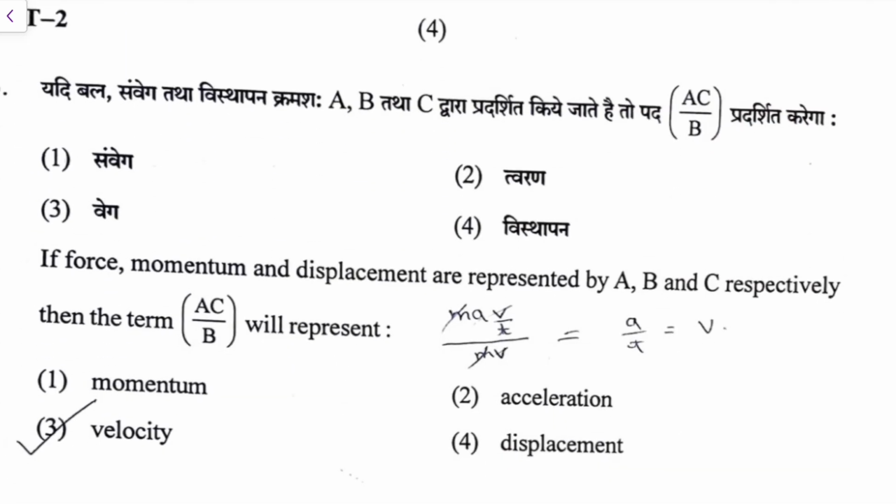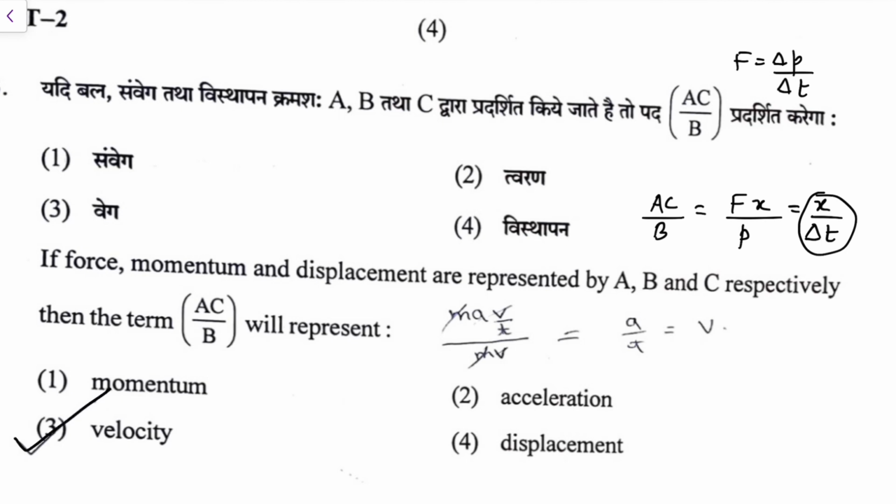If force, momentum and displacement are represented by A, B and C respectively. So force is A, momentum is B and displacement is C, then the term AC by B. So what is AC by B? AC by B means force into displacement divided by momentum. Now you know F is equal to delta P by delta T. So what we have, F upon P, dimensionally if we check it, F by P will be equal to 1 by T, so it becomes x by delta T. So displacement upon time, so it should be velocity. So this is the way of doing it. It should be velocity. That should be the answer for this question.